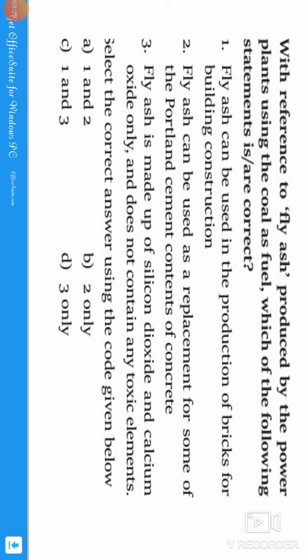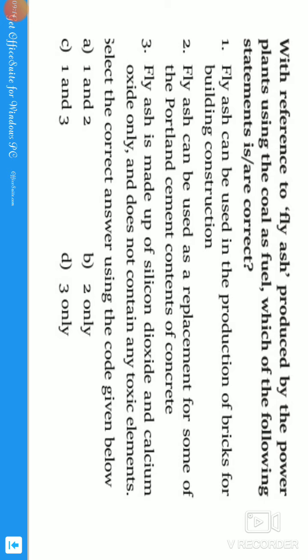Third statement: fly ash is made up of silicon dioxide and calcium oxide only and does not contain any toxic elements. That is wrong, guys. Whenever we get any statement with 'only', we need to think thrice, not once, not twice, thrice, guys. Fly ash is made up of silicon dioxide and calcium oxide, but not only those. We have some aluminum compounds, some nitrites, all those things present in the composition. So the 'only' statement is not correct.